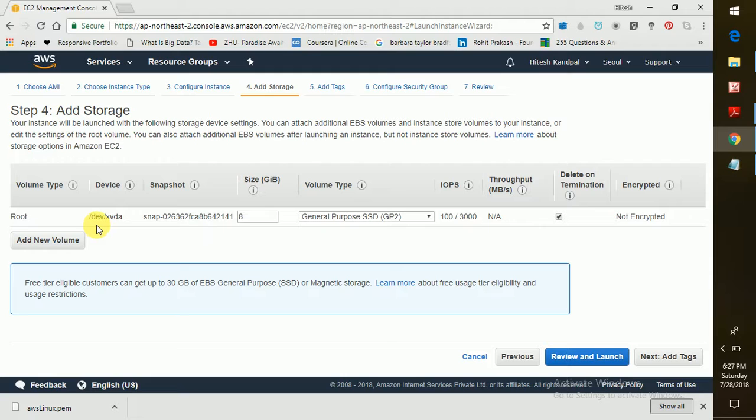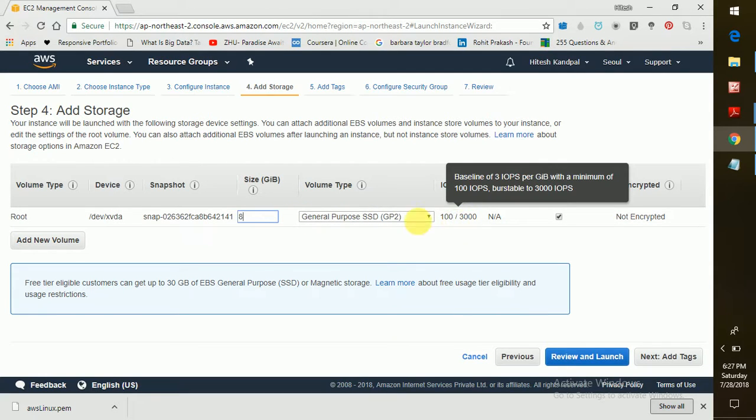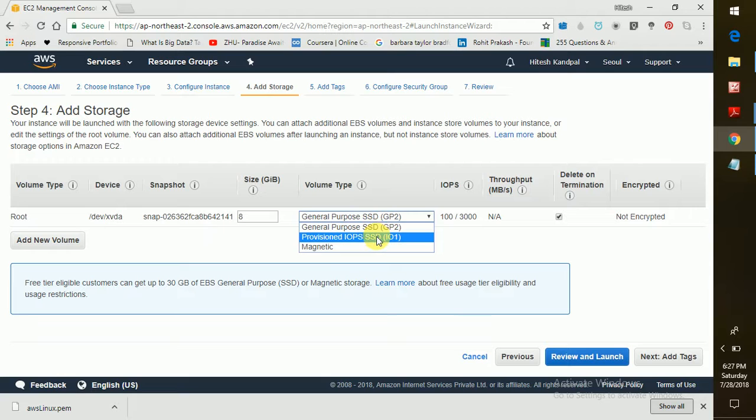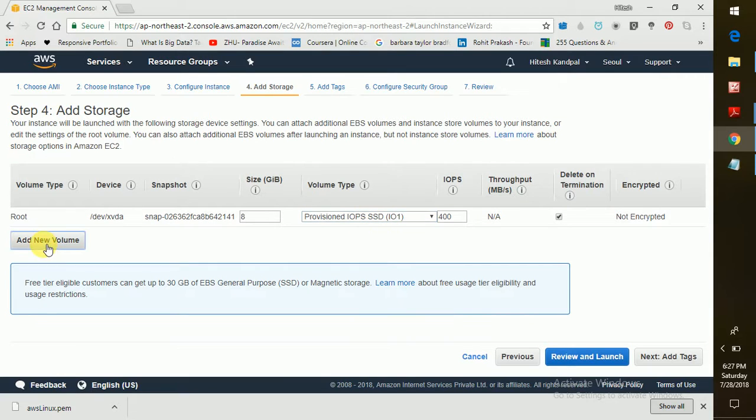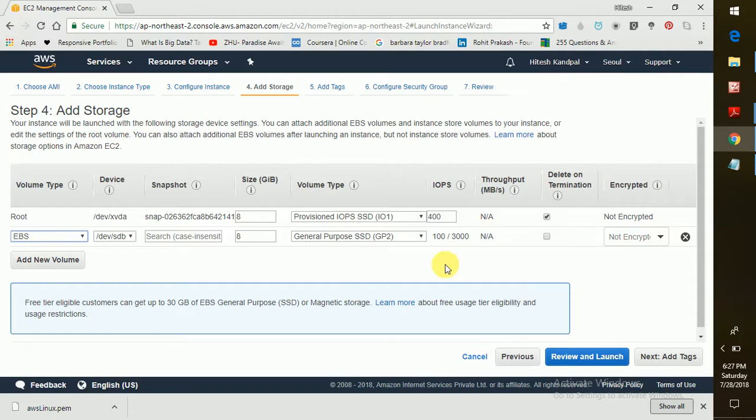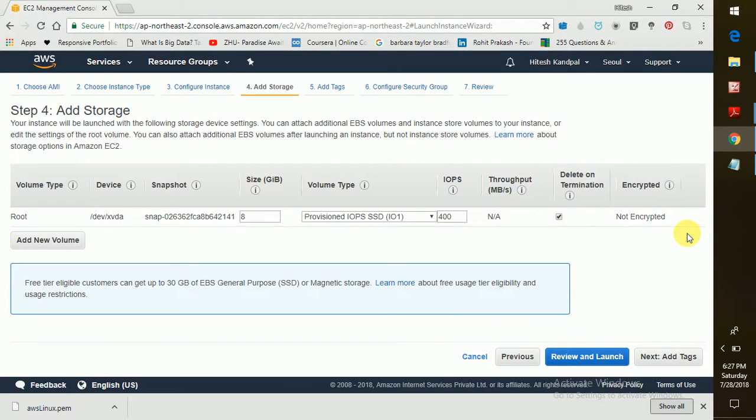And here in the next is my add storage. My volume type is root, where my OS will be installed. The default size is 8 GB, and in general purpose I am having a default of 3,000 IOPS, whereas in provisioned I can change it, customize the IOPS. Here I can add new volumes, and right now we are only using root.